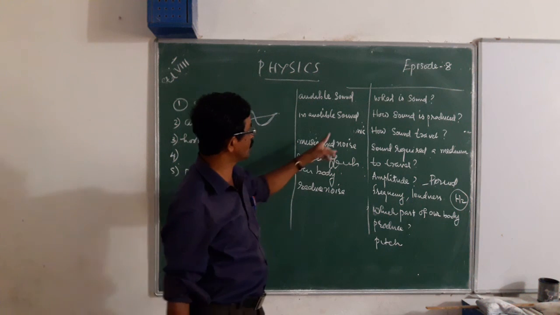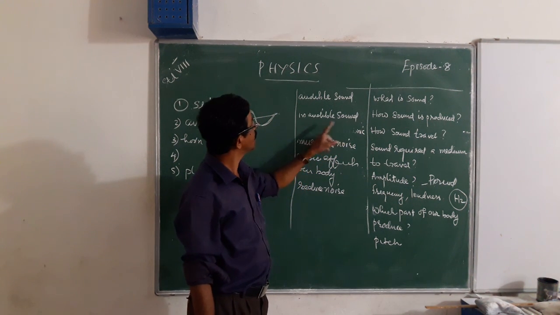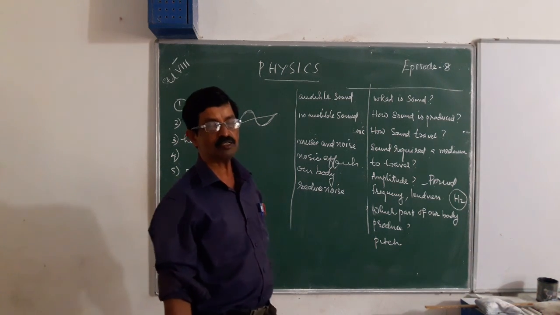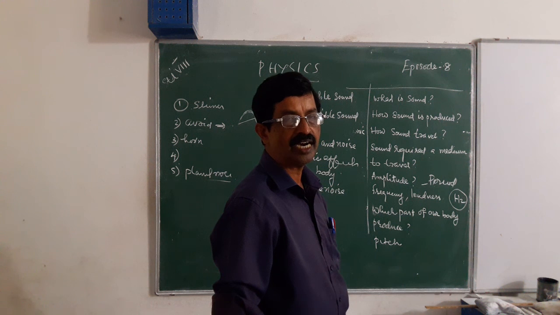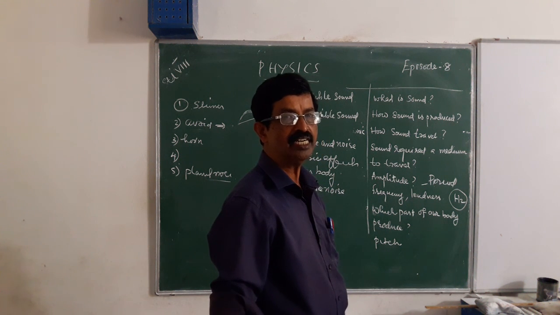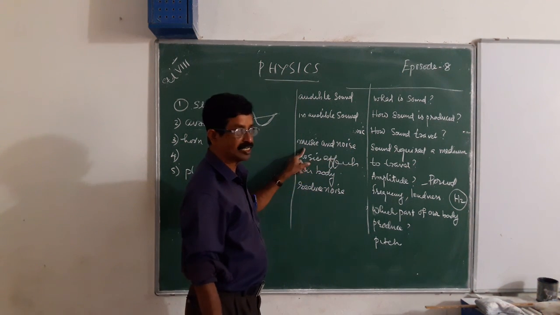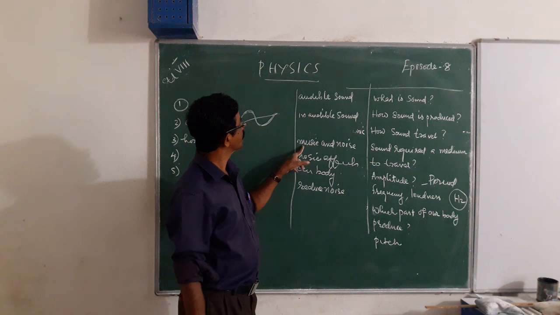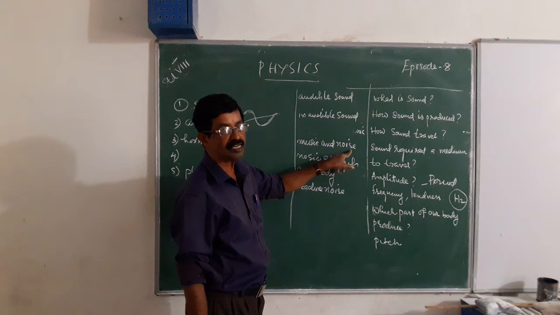Above 20,000 Hz or 20 kilohertz, it is called ultrasonic sound. Ultrasonic sound is used in sonar, in the medical field, by bats, and to train dogs. Then music and noise difference: music means pleasant sound and noise means unpleasant sound.